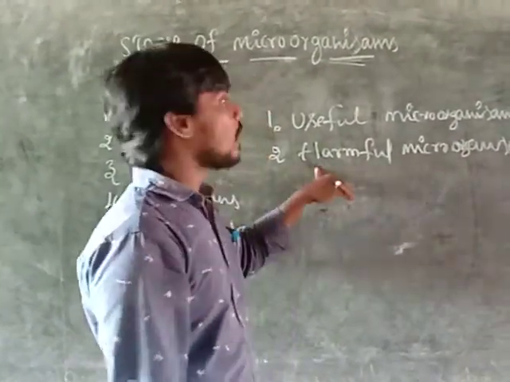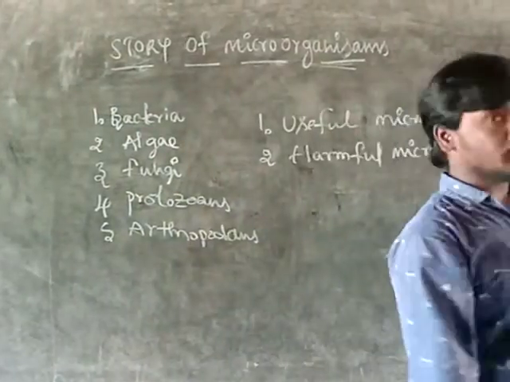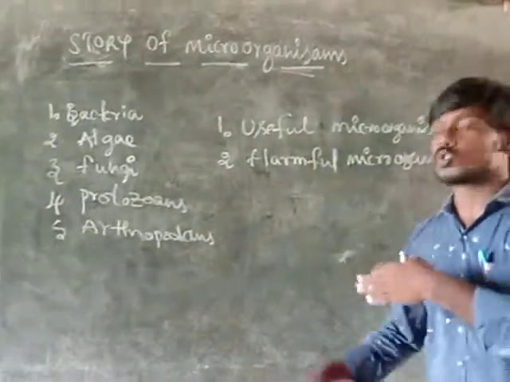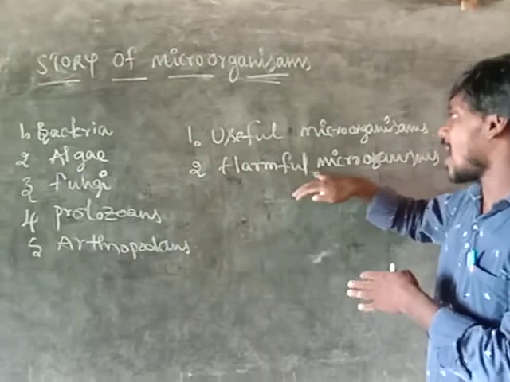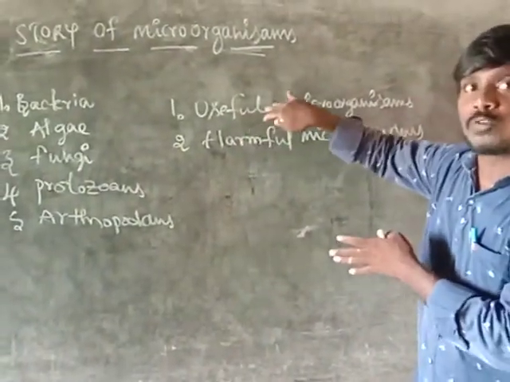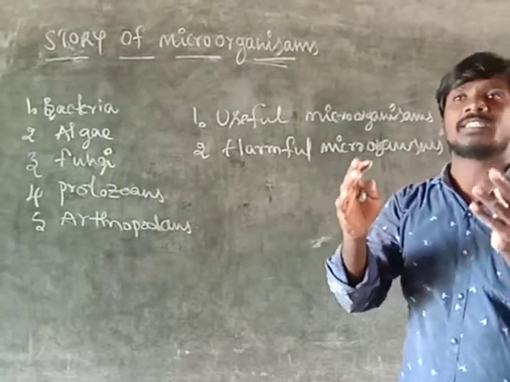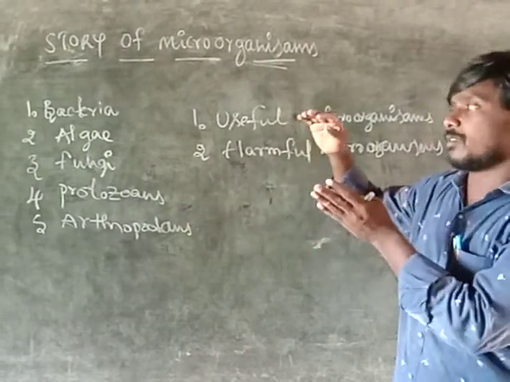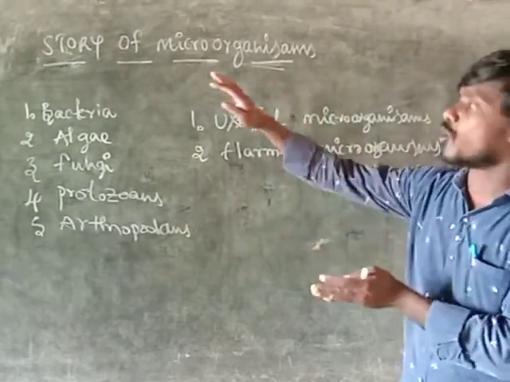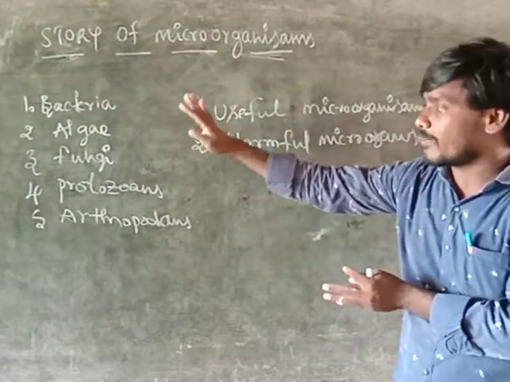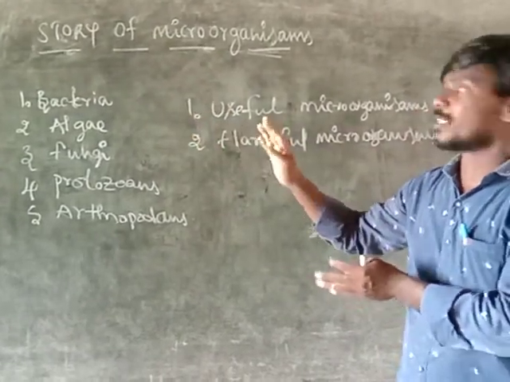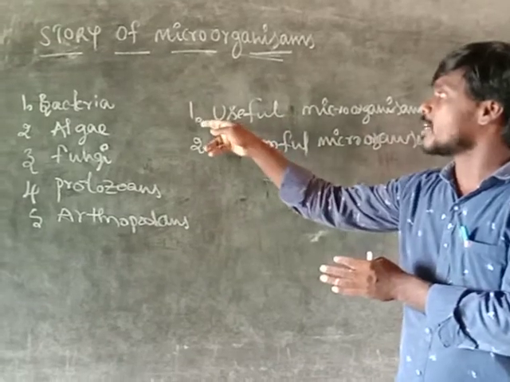What is the meaning of harmful? That means not useful. So the first one is useful. Harmful microorganisms are the bad or unseen animals, such as bacteria, algae, fungi, protozoans and arthropods.